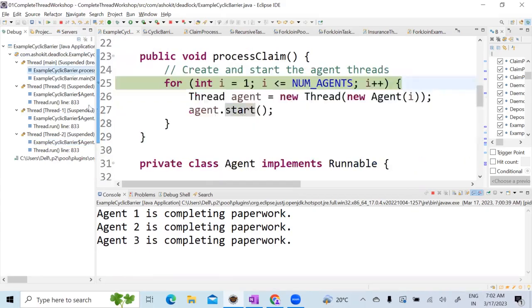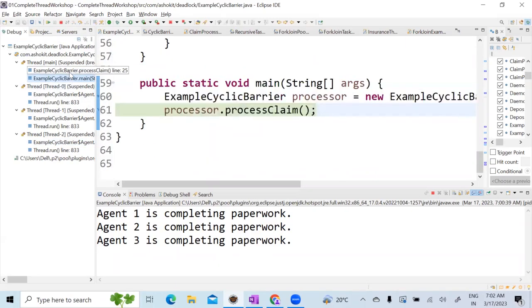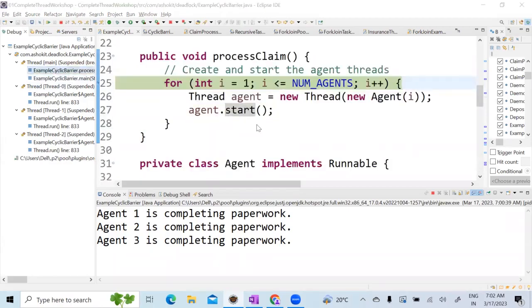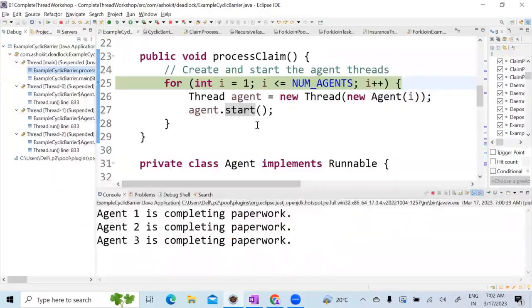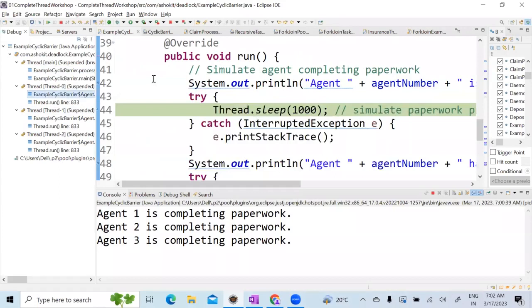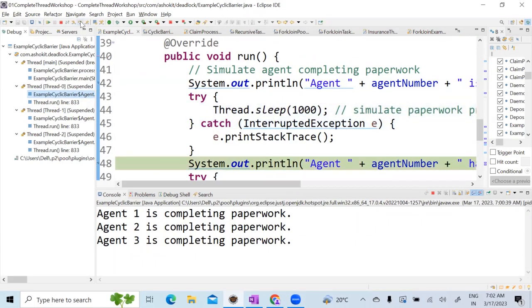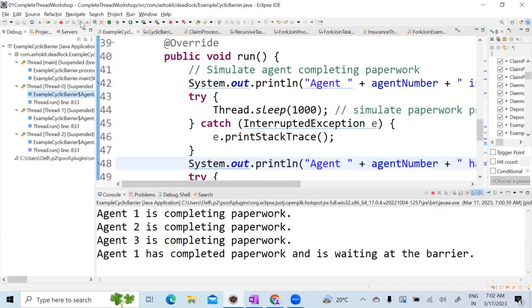If the first one has completed, the policy process cannot start immediately. It has to wait for everything to complete. In thread 0, it is sleeping. Assume that the first agent is very fast and has completed the work.